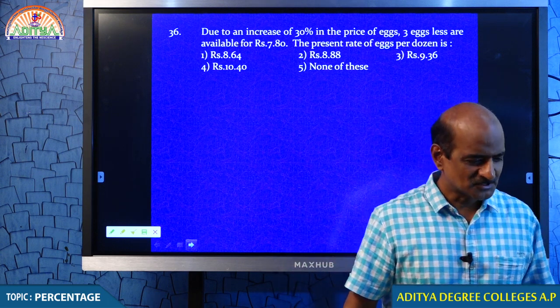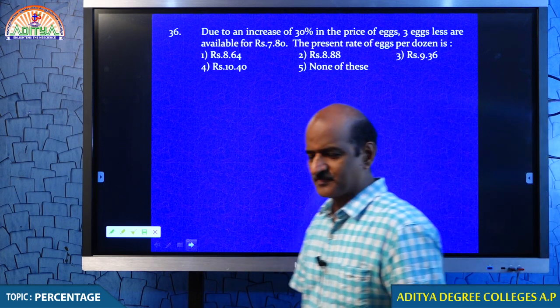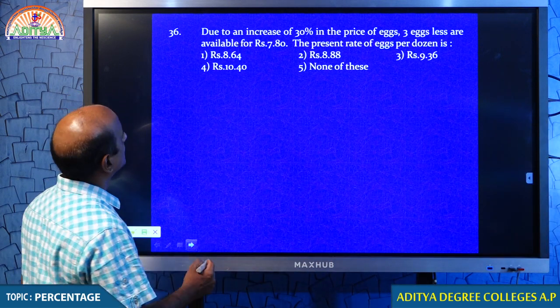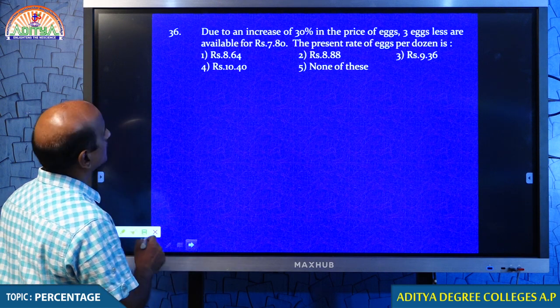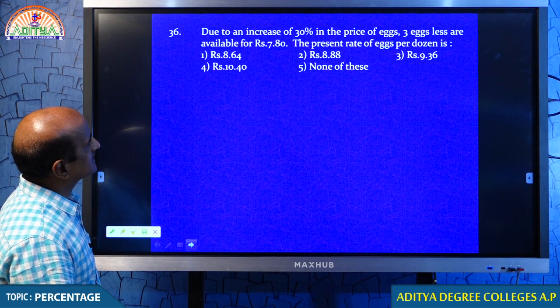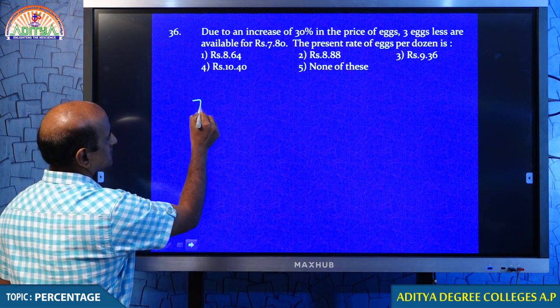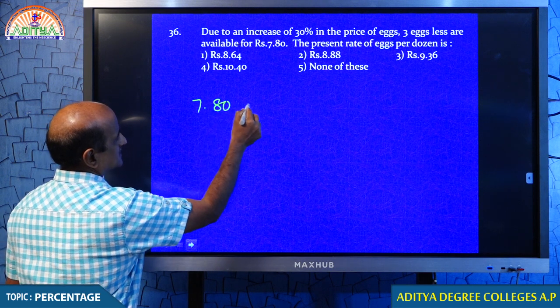Okay. Students, I just want to let you know that whenever this kind of question is given, we have to take some example to justify that what we are doing is right, then only we can go ahead. Students, let me tell you, due to an increase of 30% in the price of eggs, 3 eggs less are available for 7 rupees 80 paise.